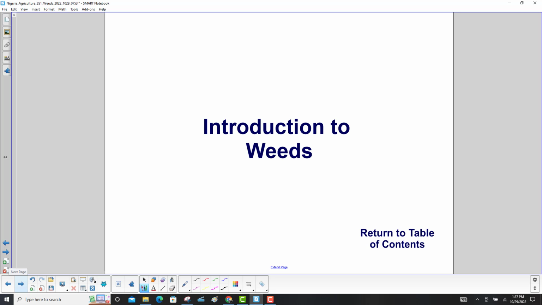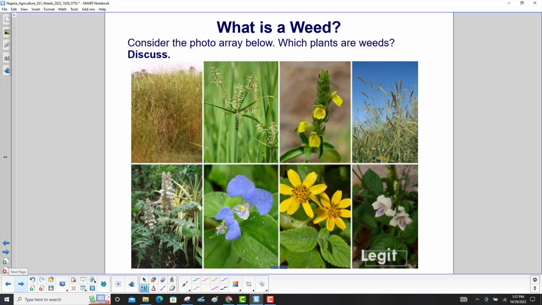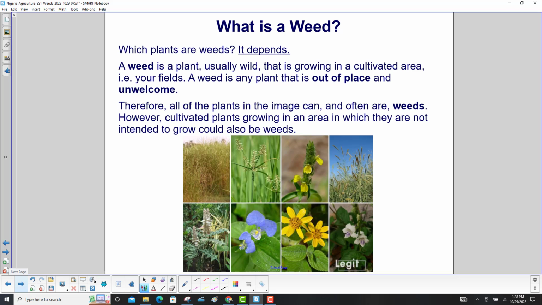Introduction to Weeds. Consider the photo array below. Which plants are weeds? Discuss or think about it. Which plants are weeds? It depends.